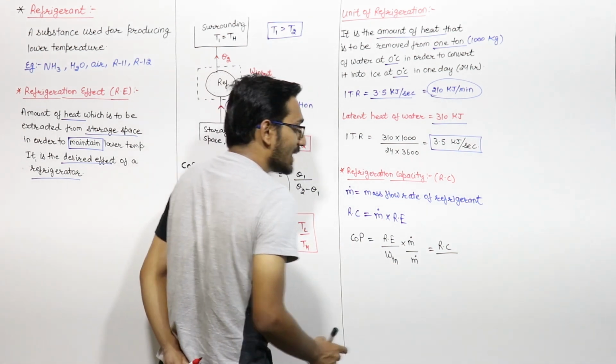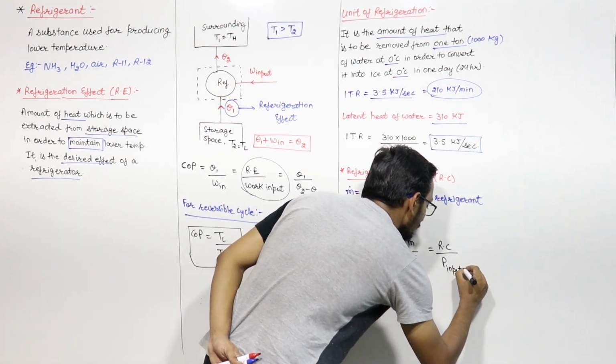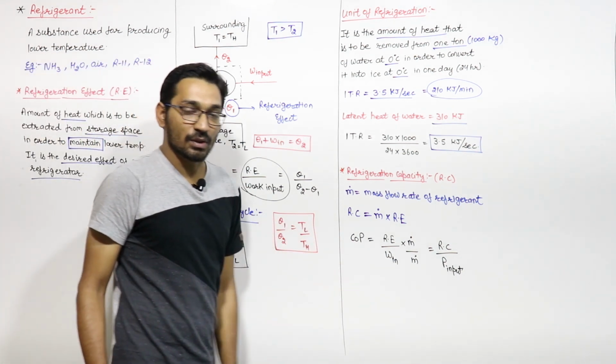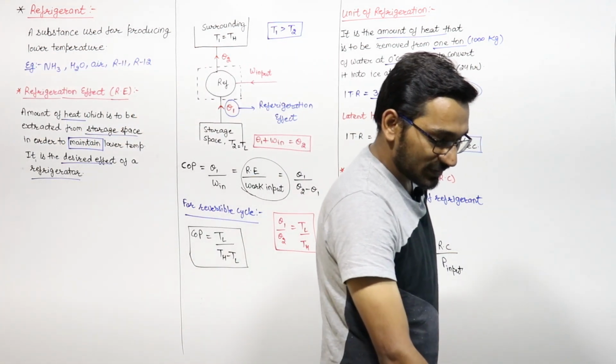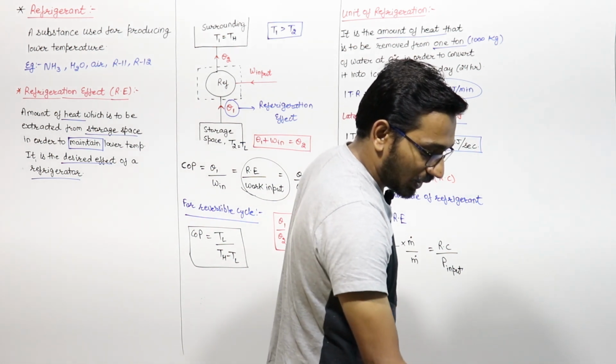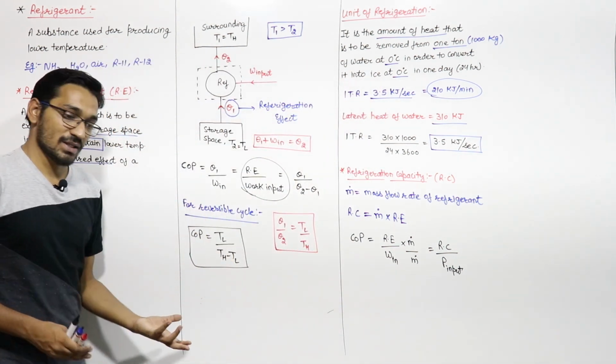Work input into mass flow rate is power input, right? So COP can be written as refrigeration capacity divided by your power input.